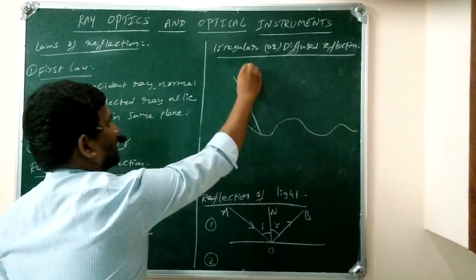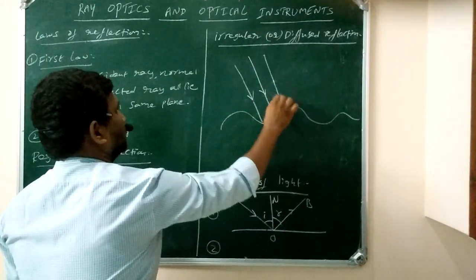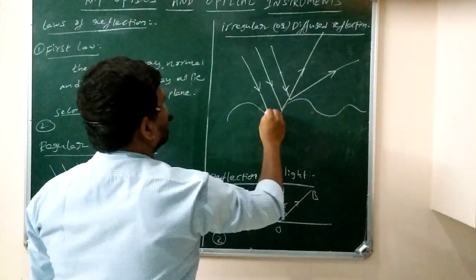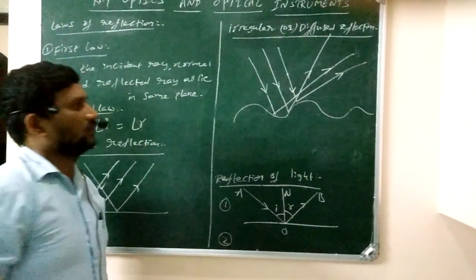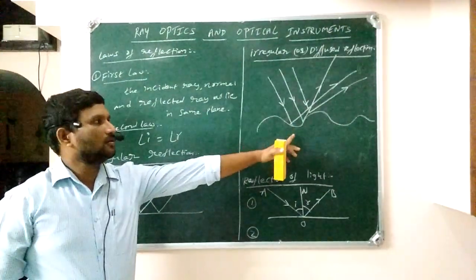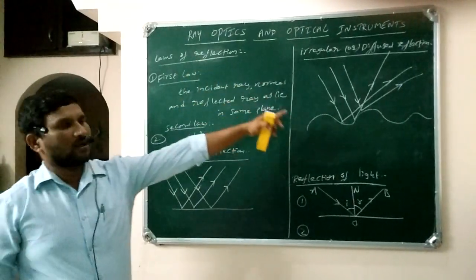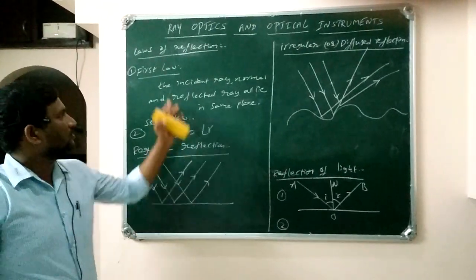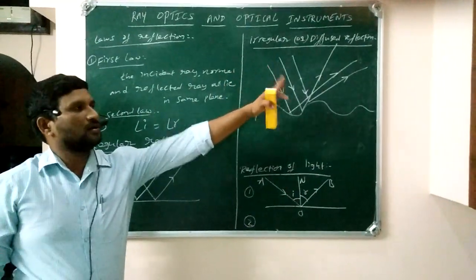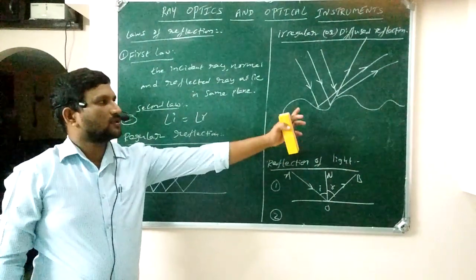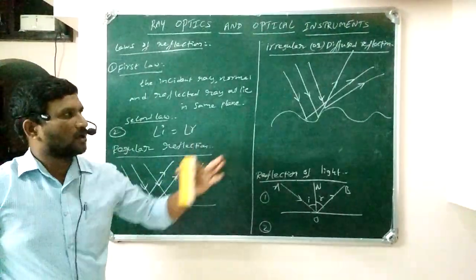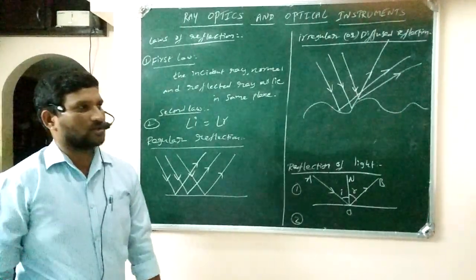The light rays are incident like this and they travel in different paths. They are not parallel and they deviate separately. In irregular reflection also the laws of reflection are applicable. In regular reflection also the laws of reflection are applicable. What are the examples for irregular or diffuse reflection? The reflection seen on a wall and the reflection we see on paper. These are all examples of irregular reflection.